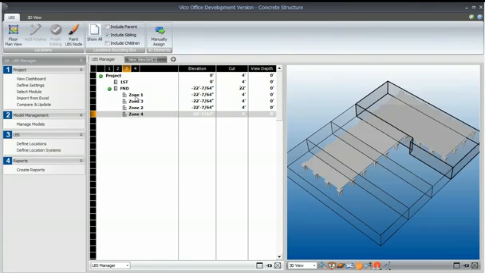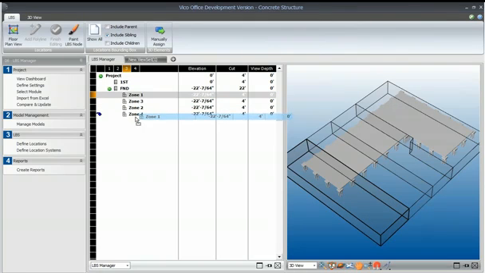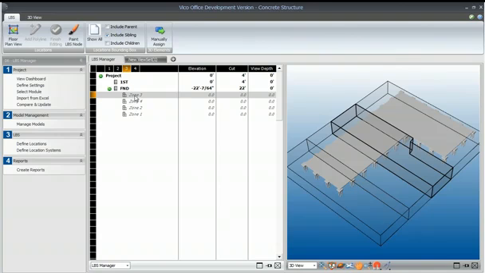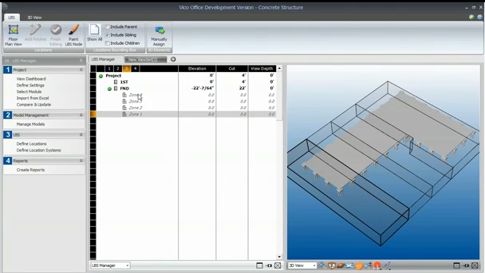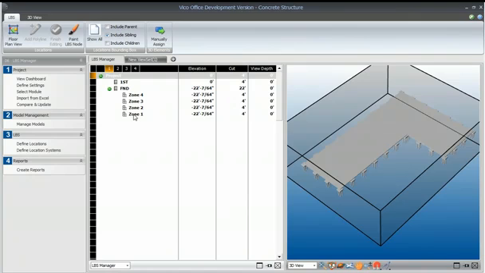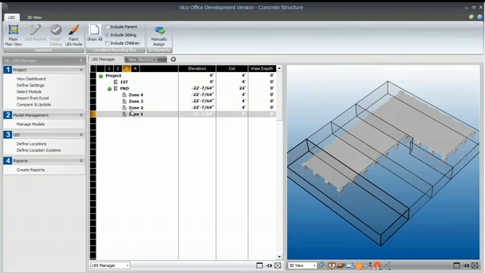And then I can reorder these, just by dragging to the bottom and dragging to the bottom and dragging to the bottom. So we've got zone 1 through 4, and we can see that each one of those is then going to provide us more accurate quantity data. Zones 1 through 4.